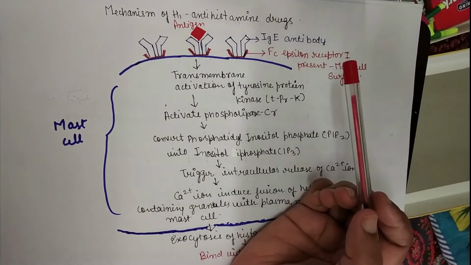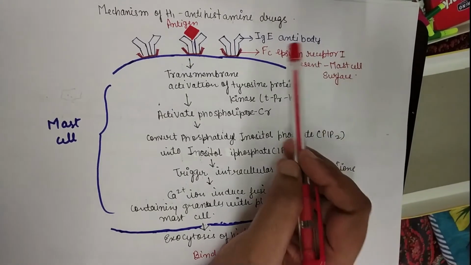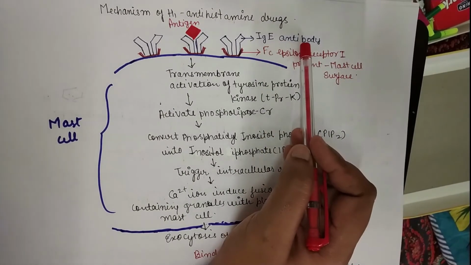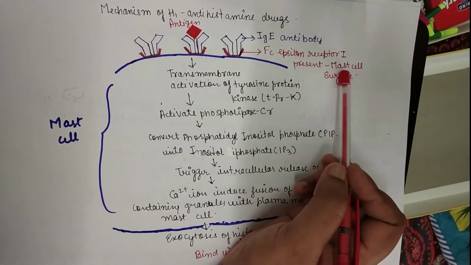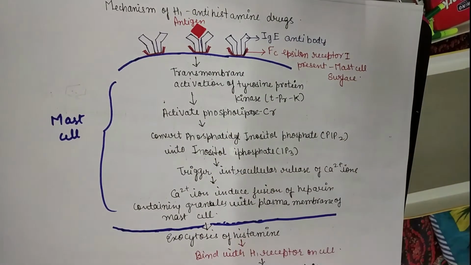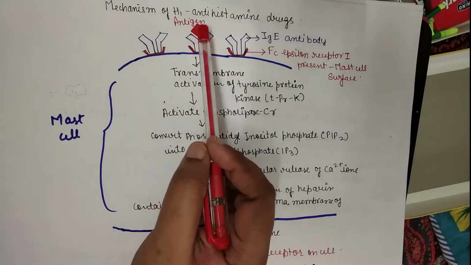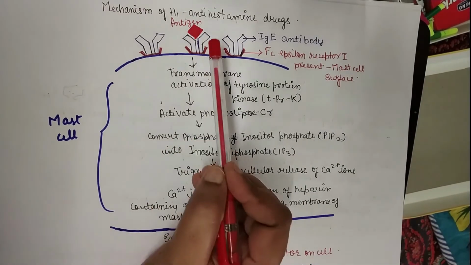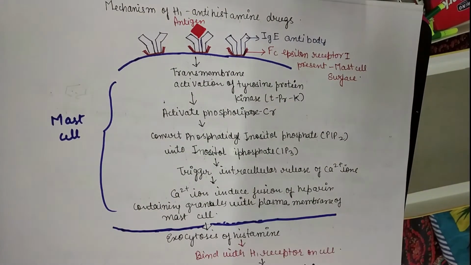You know the antigen antibody reaction. So these are Ig antibodies present on the surface of the mast cell, and this is the antigen. When any immunogenic response, any foreign particle or some allergic material enters our body, antigens are produced, and the antigens bind with the antibody.